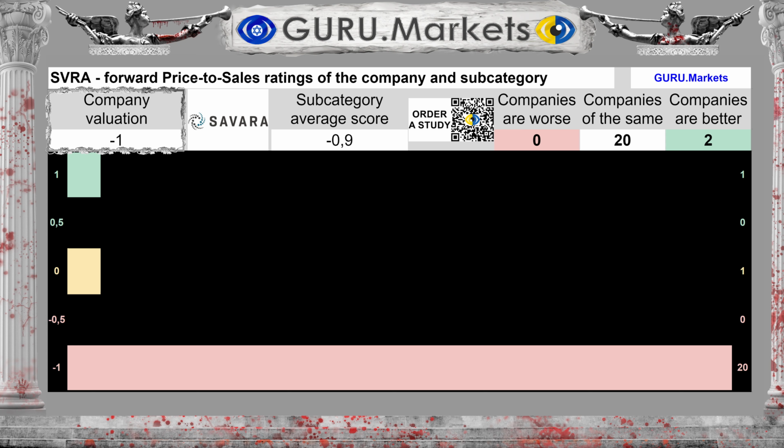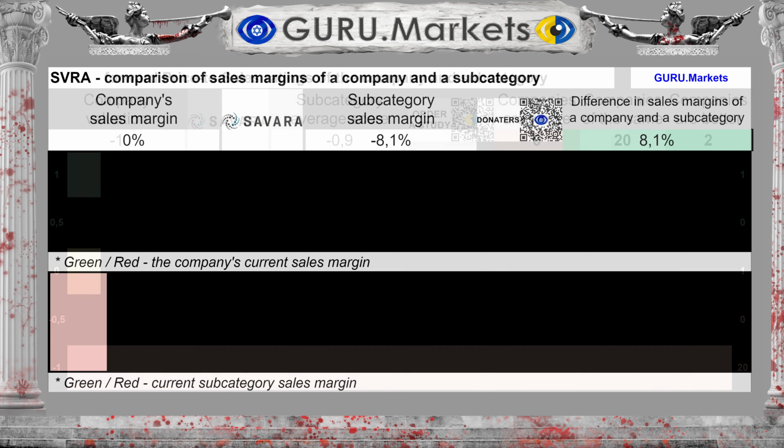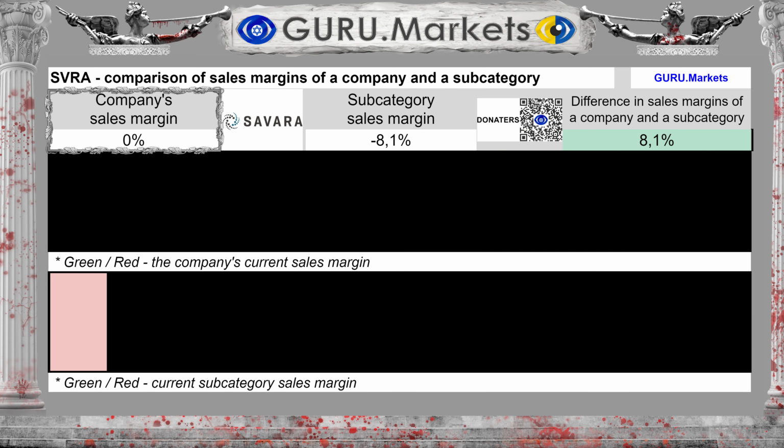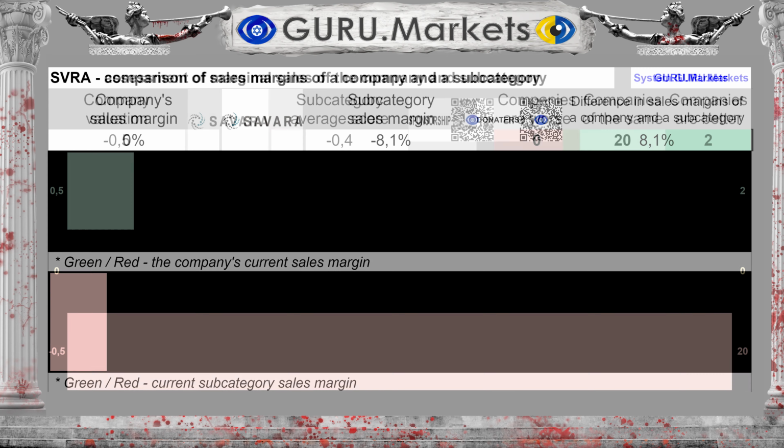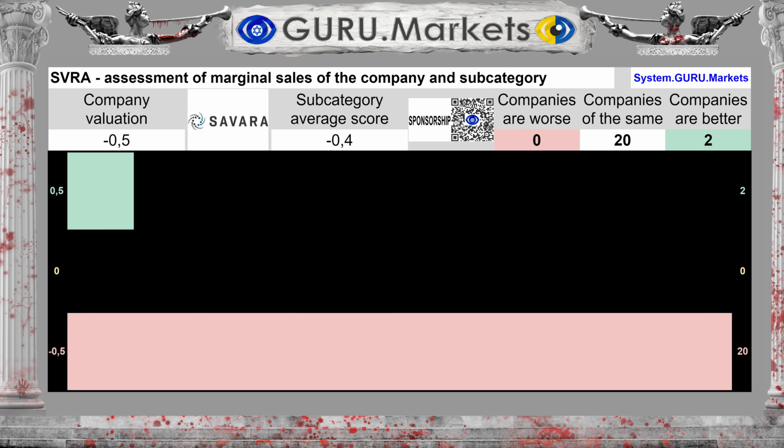Bad, -1 point. The margin is 0%, with the average for the subcategory -8.1%. The difference between the subcategory average and the company's performance is 8.1%. Assessment of marginality in comparison with the indicators of companies in the subcategory. Tolerable, -0.5 points.